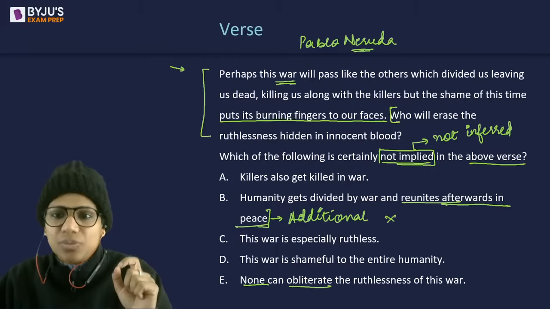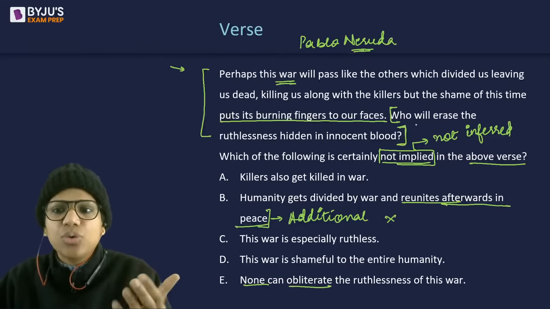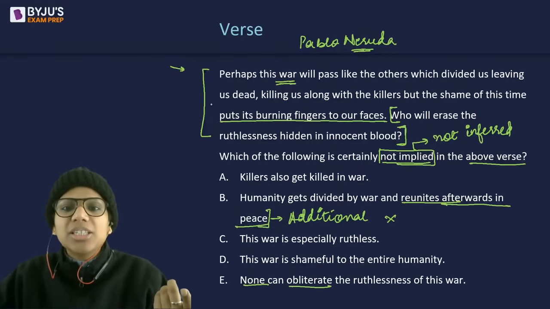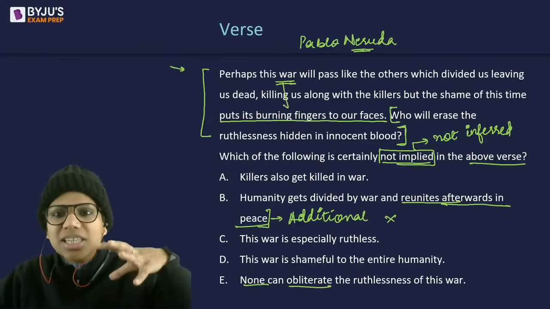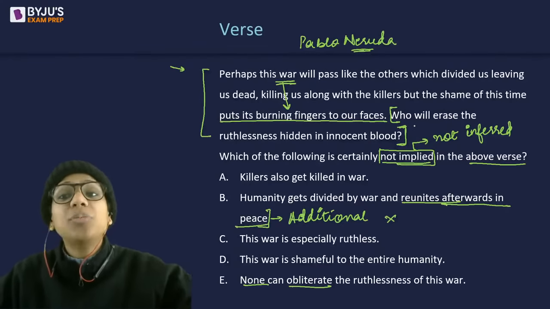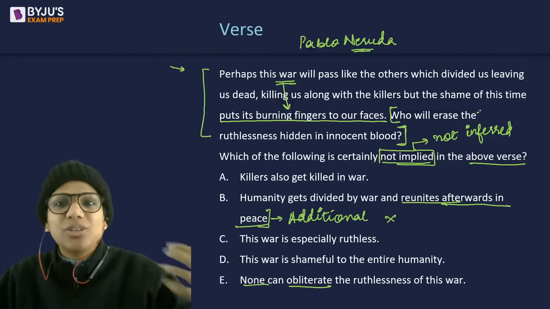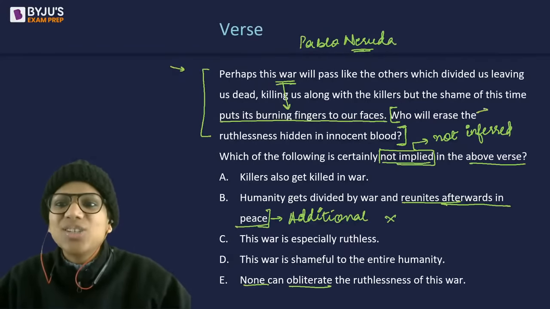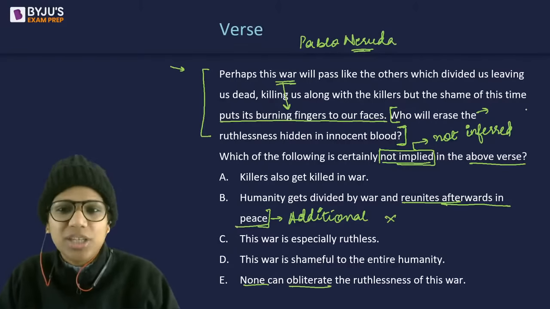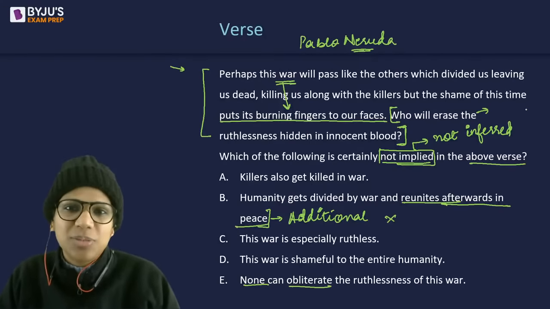When the author asks this question, who will erase the ruthlessness hidden in innocent blood? This person is implying that it leaves its imprint on all of us and perhaps we will not be able to erase. So, this is not a genuine question that has been asked. This is called a rhetorical question. The author is trying to imply that probably we'll not be able to erase the ruthlessness hidden in innocent blood.